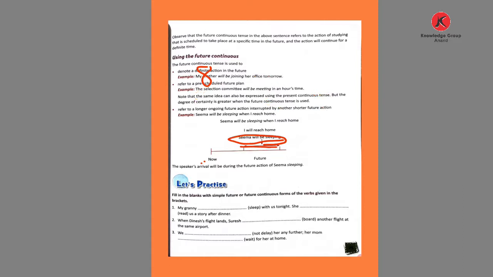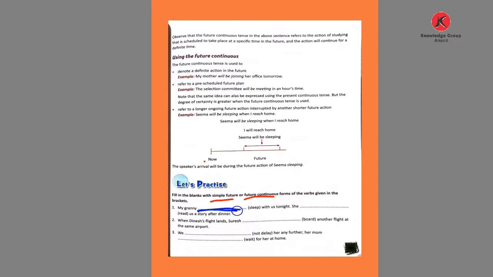Now fill in the blanks. Fill in the blanks with simple future or future continuous forms of the verbs given in the brackets. Let's see. The first: my granny blank, the verb sleep, with us tonight. She blank read us a story after dinner. So here we can use two tenses.